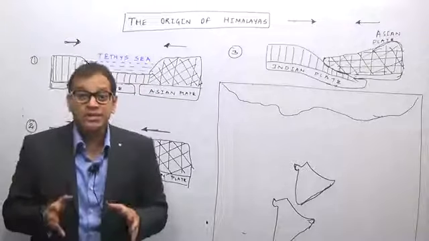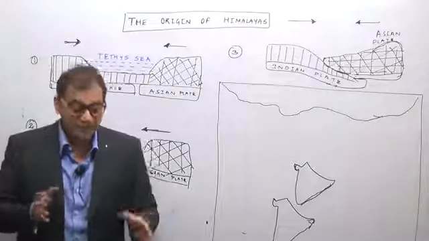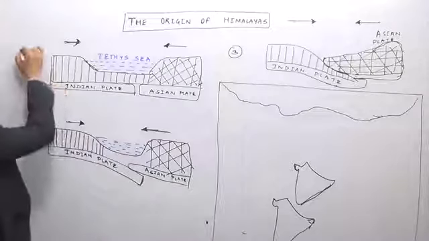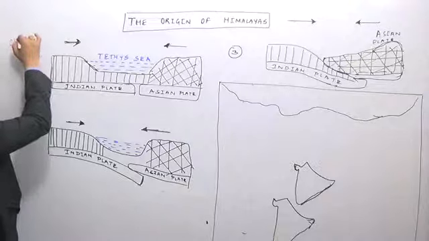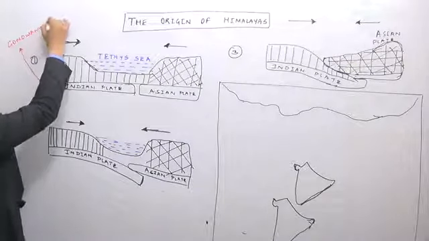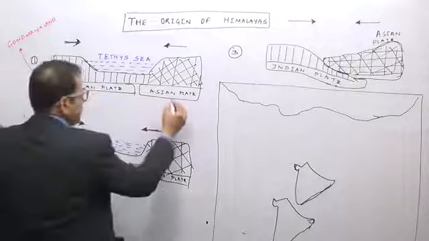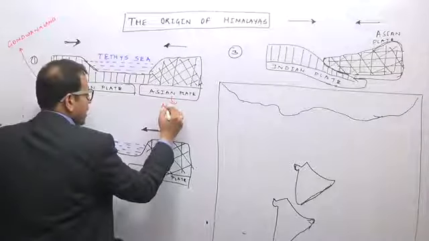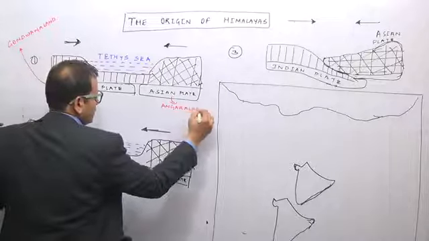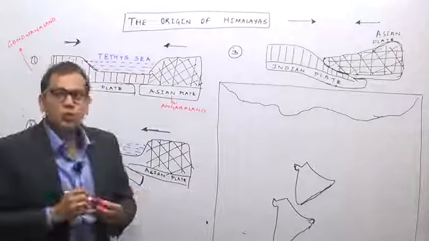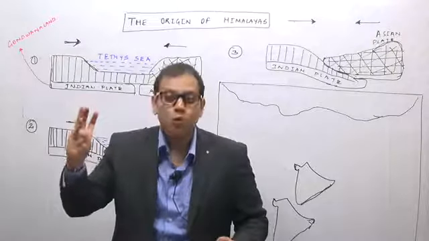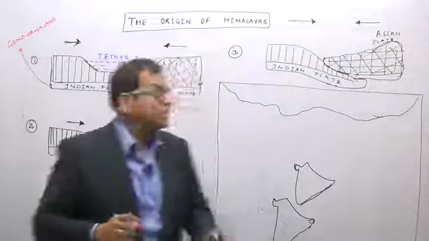The Indian plate was a part of Gondwana land, while the Asian plate was a part of Laurasia or Angara land. The two plates were separated by a narrow, shallow sea, which was known as the Tethys Sea.